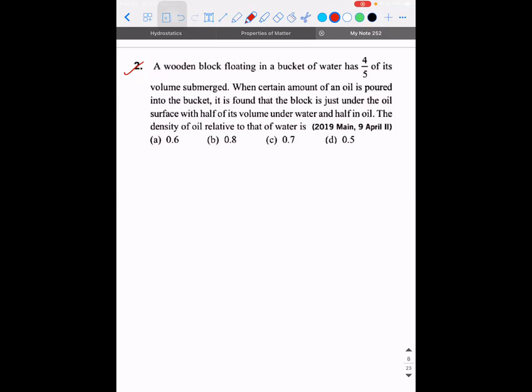So here, how many cases will come, guys? Two, sir. So the first case is without oil. So without oil, what will be the mathematical relation? Mg will be equal to...